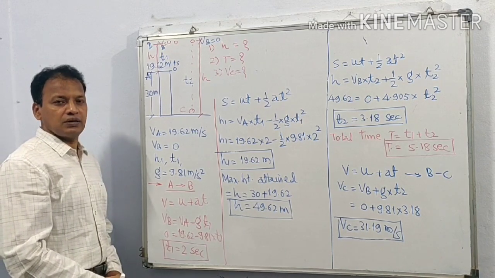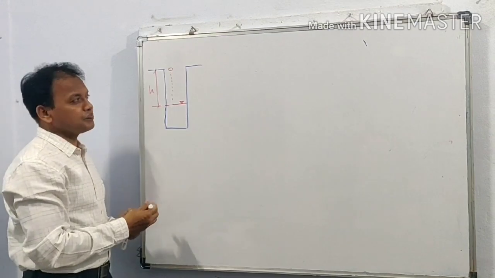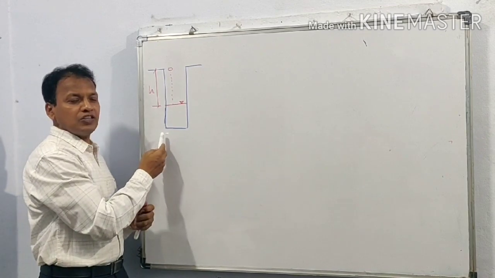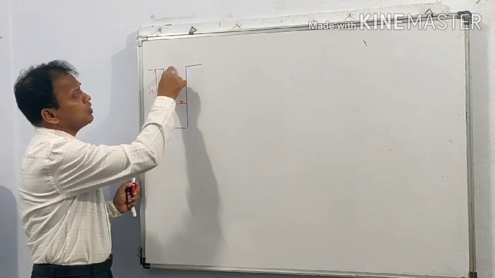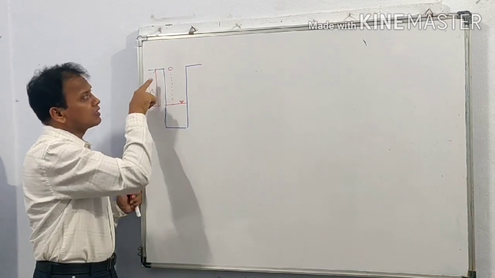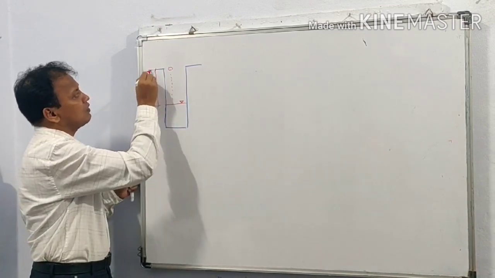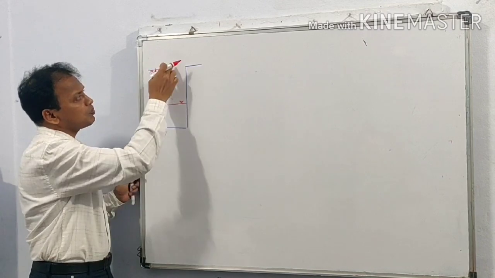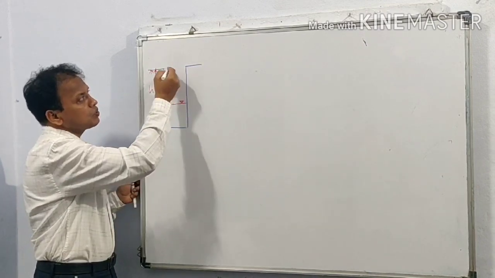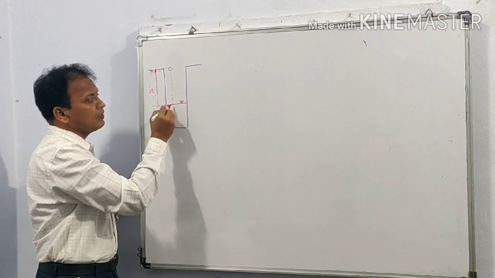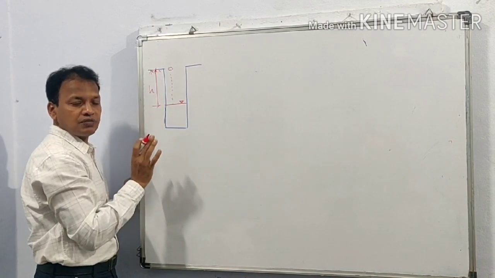Let us solve one more example. Next example, a well is shown. This is water level in the well. This is ground level. A stone is dropped from the ground level in the well. The stone will fall and will strike the water surface.